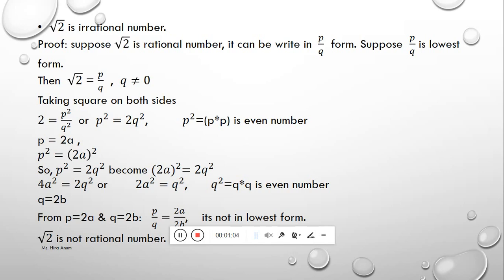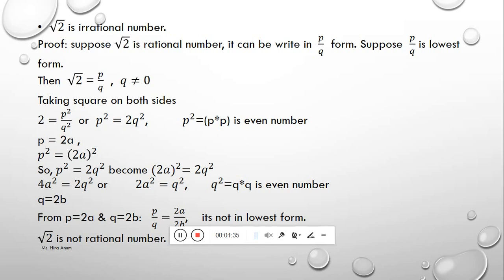An odd number multiplied by an odd number makes an odd number, like 3 multiply 3 equals 9. So we suppose P square is an even number. If P square is an even number, then P is also an even number. So we suppose P equals 2a. P square equals (2a) whole square. P square equals 4a square.